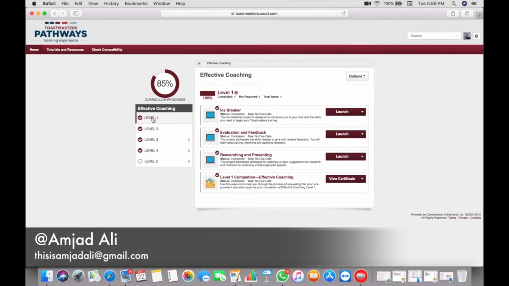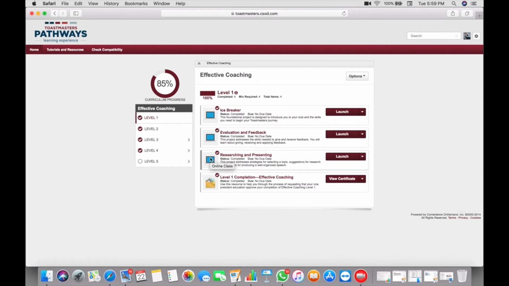When you come here, see these are the projects 1, 2 and 3. Three projects to be done in level 1. When you start, we don't see these three buttons. Only one button is here in front of Icebreaker, and you don't see these tick marks, and this 100% information is not there. This is white.